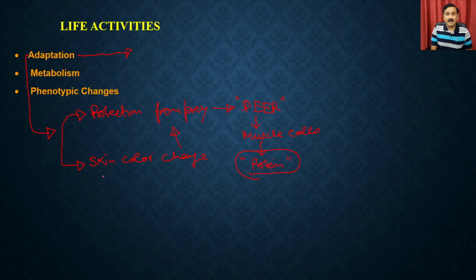Then it also can allow the organisms to make a better choice of sexual partner, right? So that is also very important. Because when you have better coloring patterns and a better way of attracting your sexual partner, you can have higher chances of sexual activity, and that's how you can have higher chances of producing a larger number of offspring.